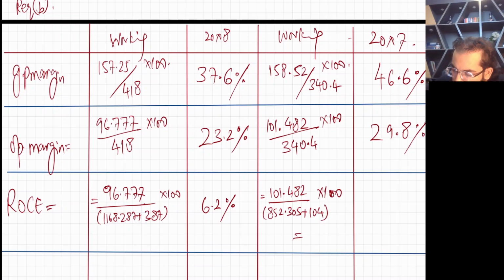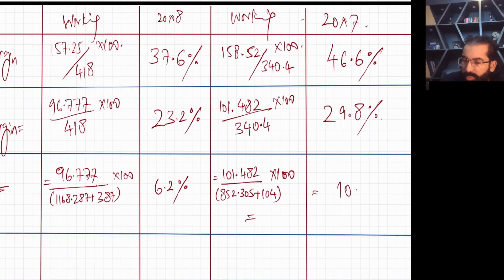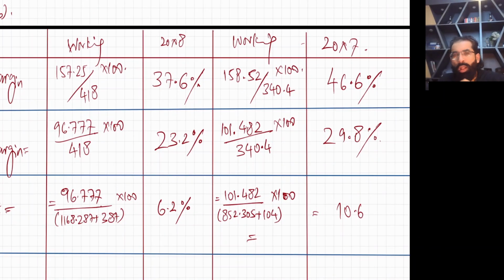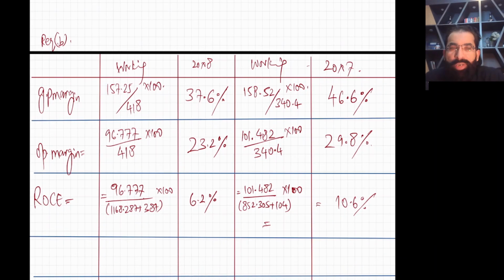This will give you 10.6%. So your return on capital employed also went down. ROCE shows the efficiency, so that means the efficiency is also going down, right?